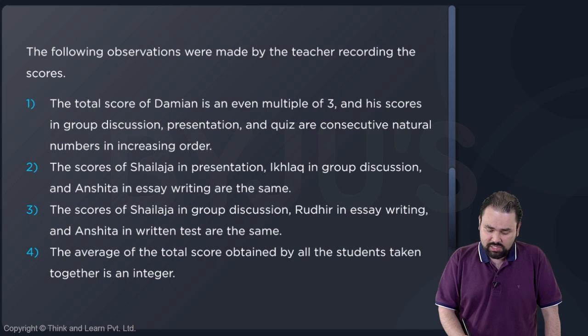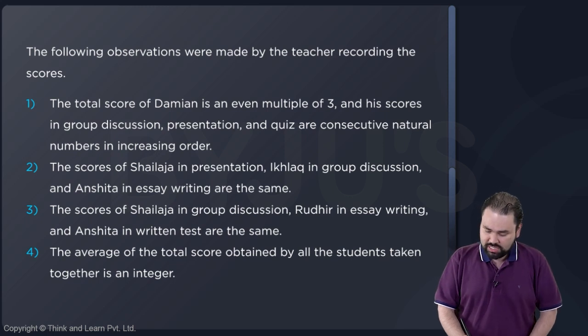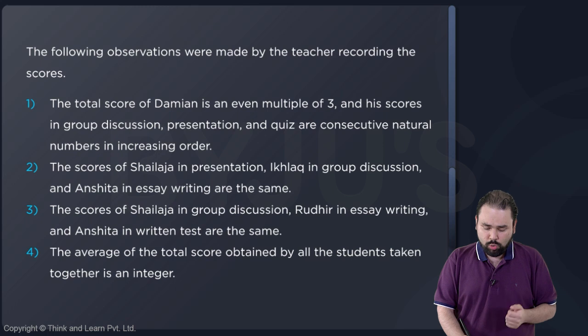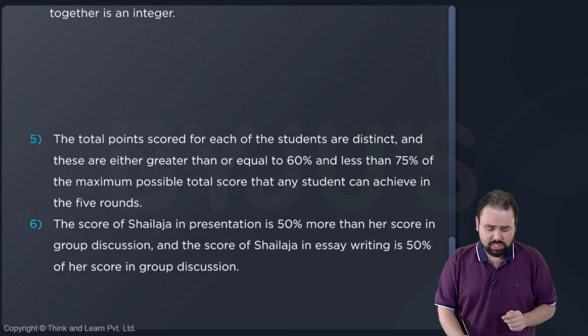Total score of Damien is an even multiple of 3. His scores in the group discussion, presentation, quiz are consecutive natural numbers in increasing order. Score of Shailaja in presentation, Ikhlaq in group and Anshita in essay writing are the same. Scores of Shailaja in group, Rudhir in essay and Anshita in written test are the same. Average of the total score obtained by all students taken together is an integer. That's important. Average is an integer.